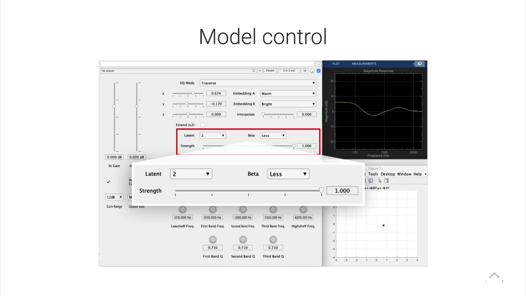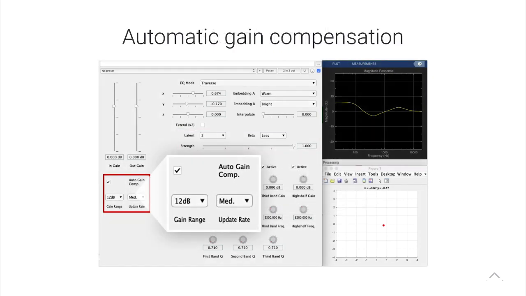And then here's where you actually control the model, choosing the latent dimensions, the beta that we talked about, and all of this. And then there's also finally an automatic gain compensation, which helps because since you're changing these EQs so drastically, the overall level can adjust a lot in real time. So this tries to keep the level constant when you're listening, so that you can hear the timbre change more clearly.